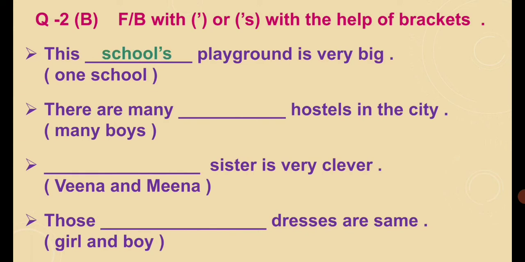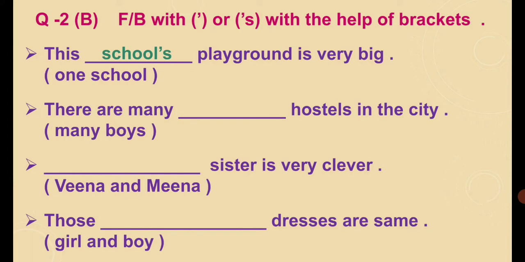If you do not understand what one school means, if you are getting confused, at that time you just focus on the words before the blank and after the blank.